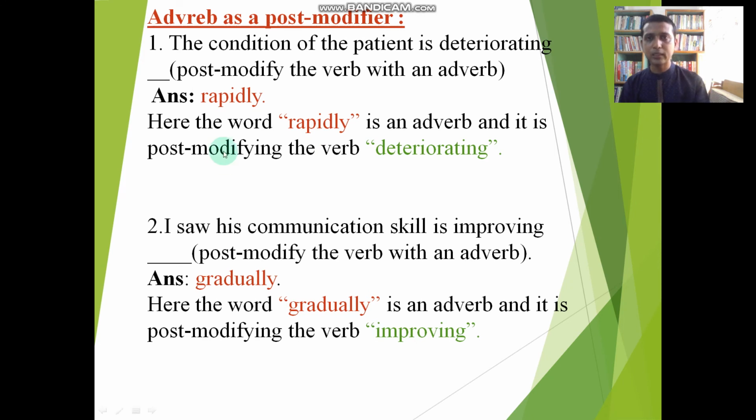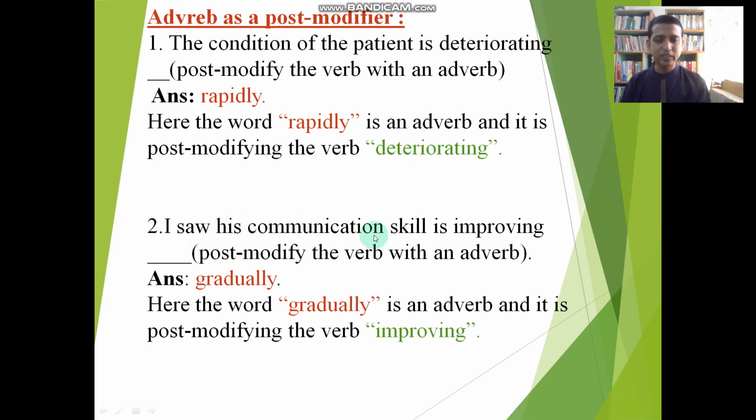Adverb as a post modifier. In our previous 2 slides, we took adverb as a pre-modifier. Now as a post modifier: the condition of the patient is deteriorating. Post modify the verb with an adverb. Deteriorating is a verb, and this verb is the head word, and it should be modified with an adverb. If we take rapidly for that gap, I think we can create a very sensible meaning. Here, the word rapidly is an adverb, and it is post modifying the verb deteriorating.